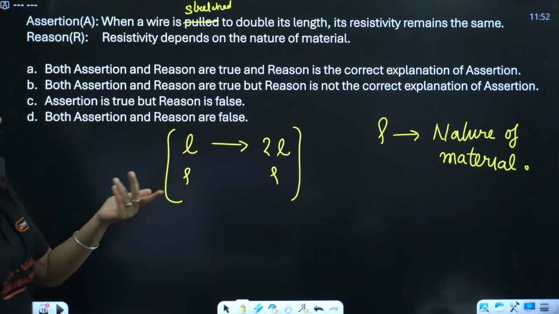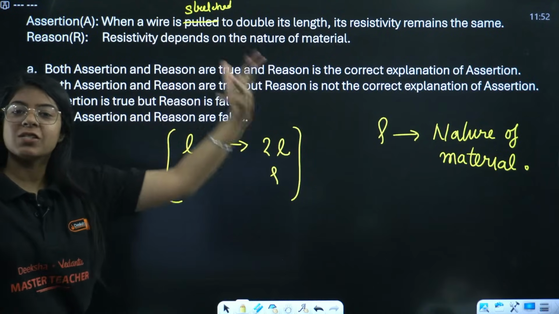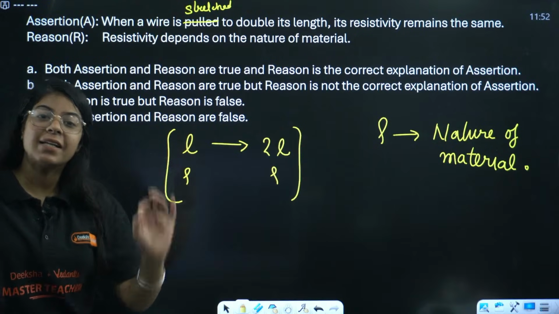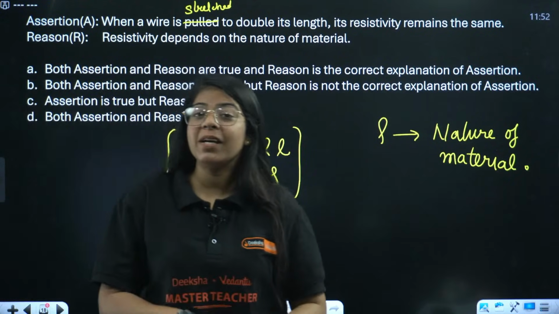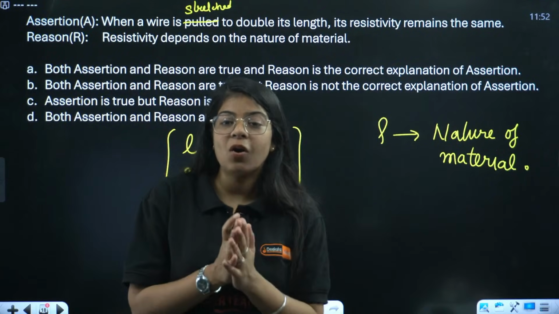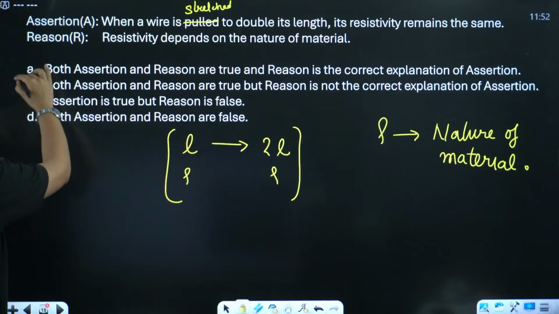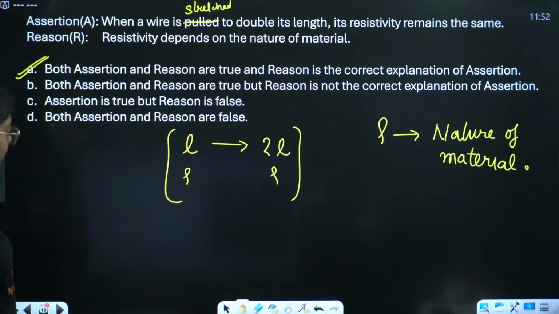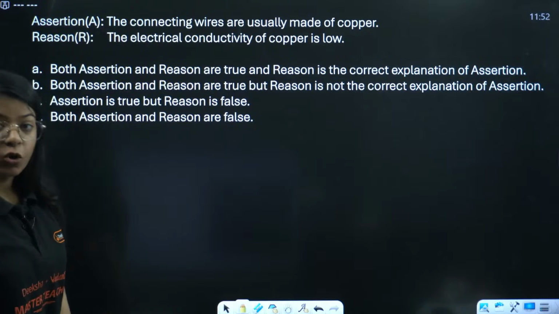Okay, so it must be A, right? We know when a wire is doubled in length, it does not matter. Resistivity does depend on the nature of material. If it's a copper wire, no matter if it's 10 meter, 100 meter, 1000 meter long, its resistivity will always remain the same. Okay, so option A is the correct answer. Very good, everyone.